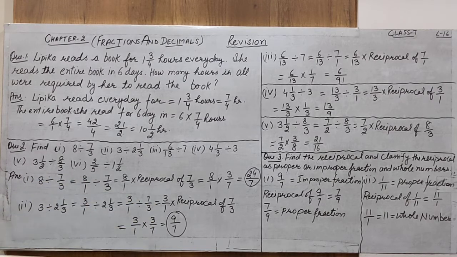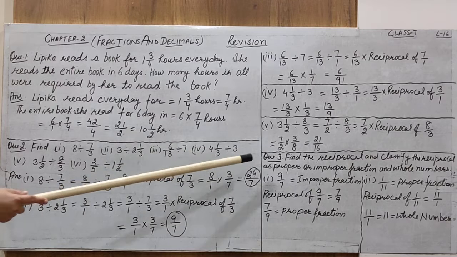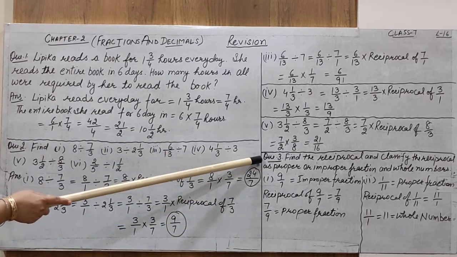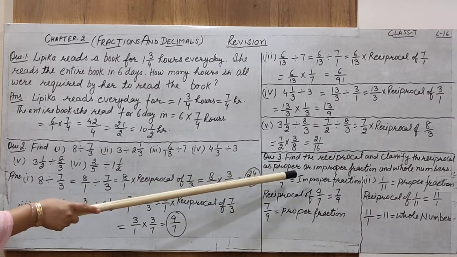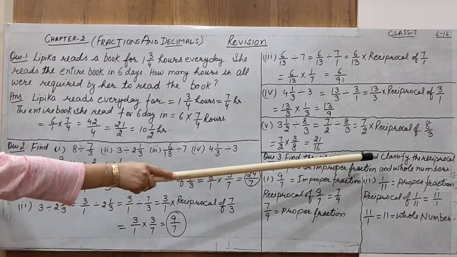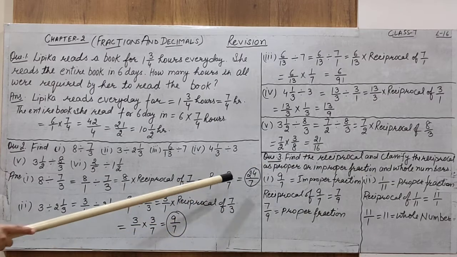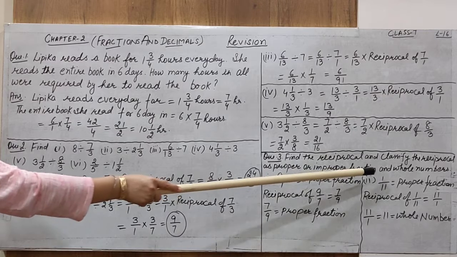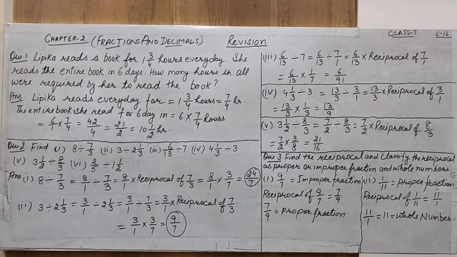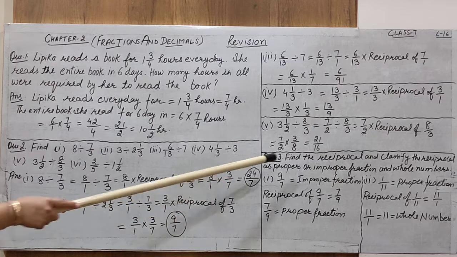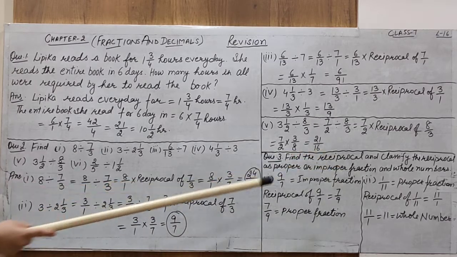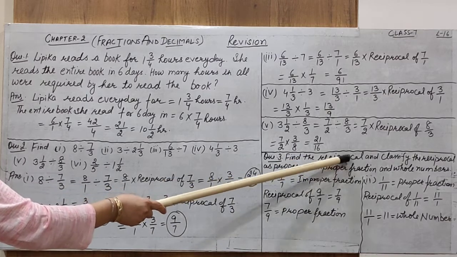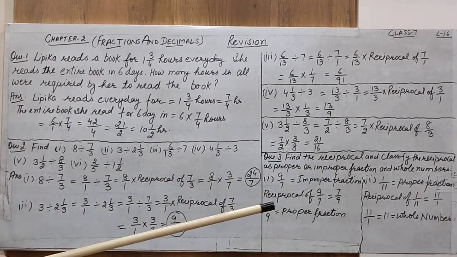Alright, this part. Now, let us do one more question of a different type from exercise 2.4. The question is, find the reciprocal and classify the reciprocal as proper or improper or as a whole number. So what do you have to do here? First part, find the reciprocal, which means you have to find the reciprocal of the given fractional number. That is the first part.